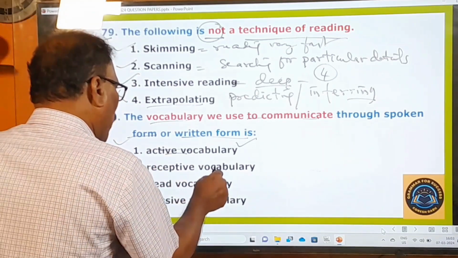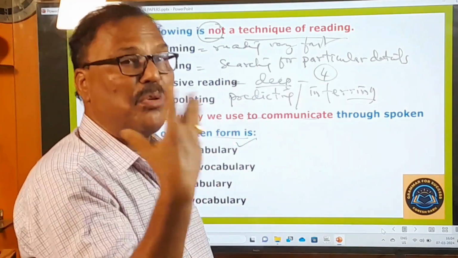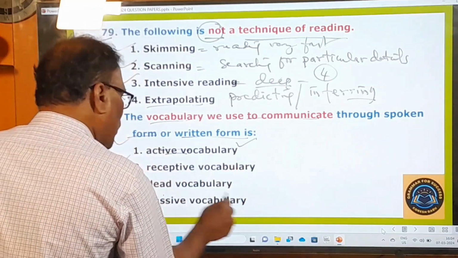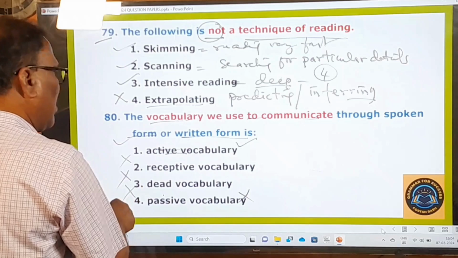And here receptive vocabulary is there. It's not the right one. Receptive vocabulary means we know that vocabulary, but we don't make use of it in our everyday life. So this is called receptive vocabulary. It is also called passive vocabulary. Dead vocabulary. This is also not the answer.